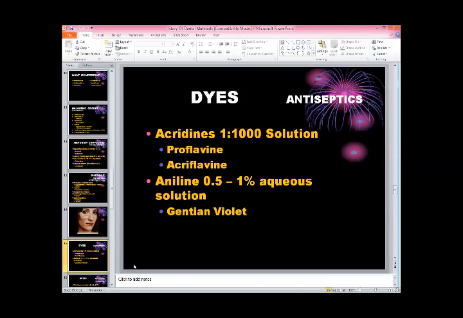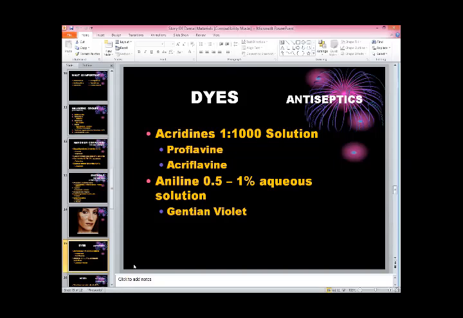We have so many preparations available in the market against mouth ulcers, and we are using these dyes. We are using these dyes as a disclosing agent also. They are very effective against gram-positive cocci and gram-negative bacilli.